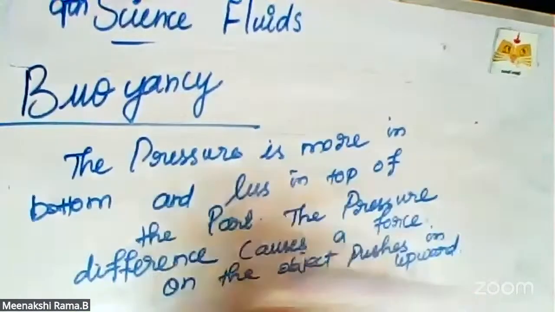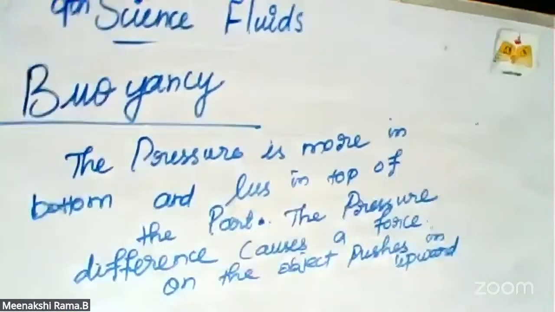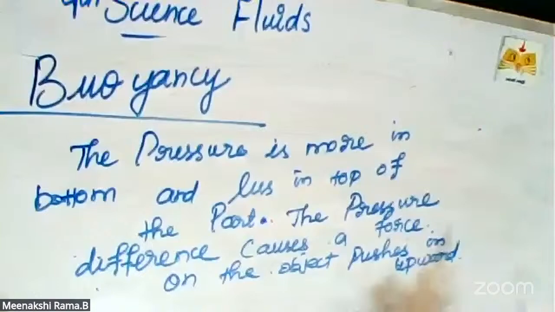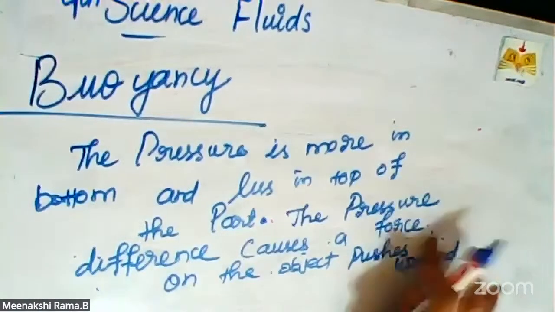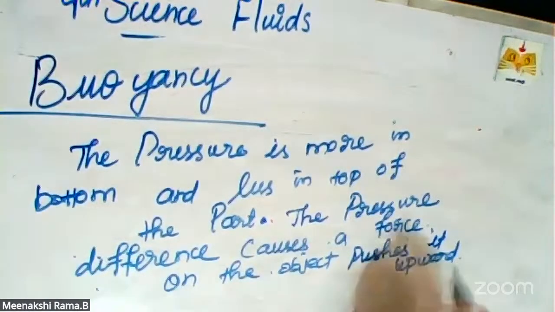Pressure is more at the bottom and less at the top of the part. That is the first point. Second point, the pressure difference causes a force on the object that pushes it upward. This kind of force is called buoyant force.